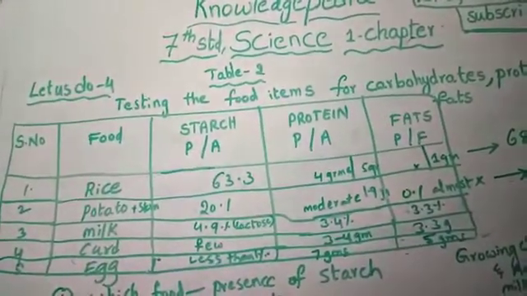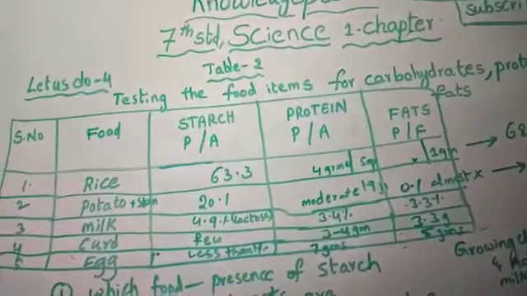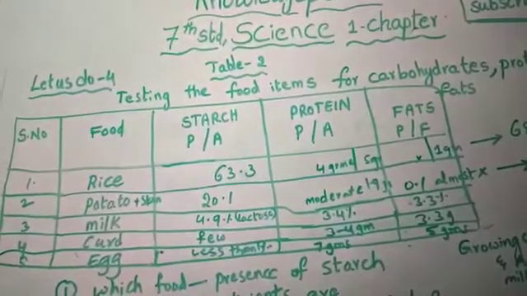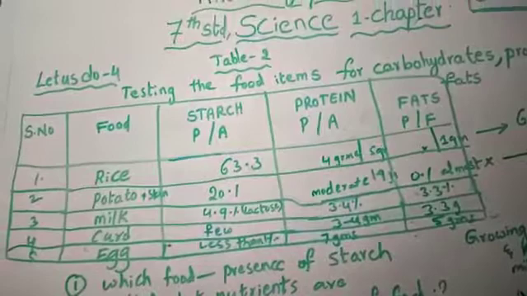Now see, milk contains lactose 4.9% and proteins 3.4% in milk. How much fats? 3.3%. If it is P, it means present. A means absent.